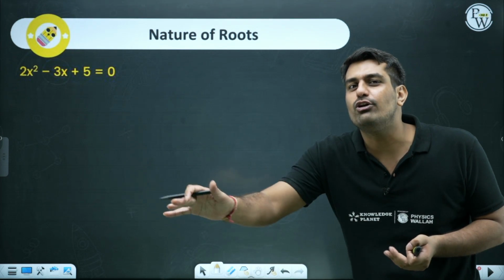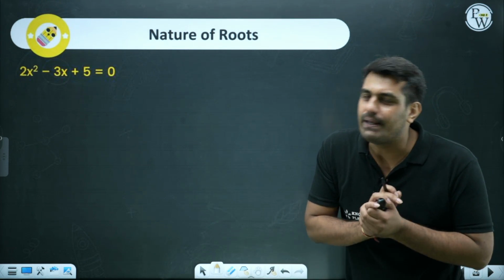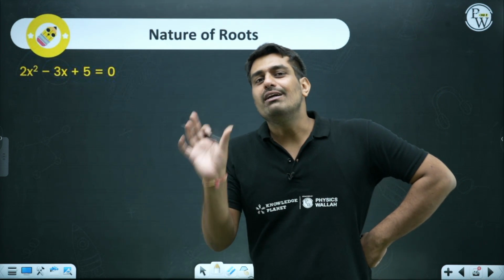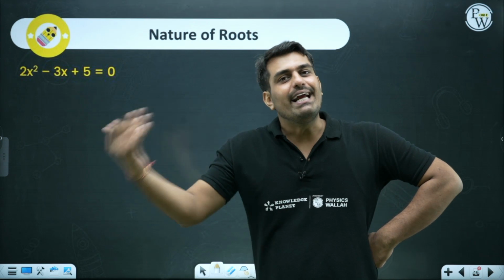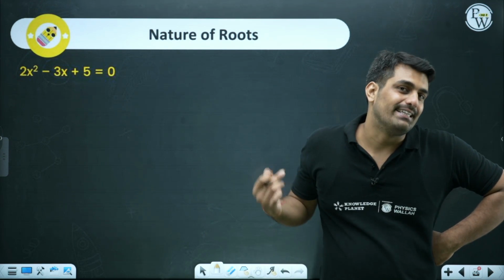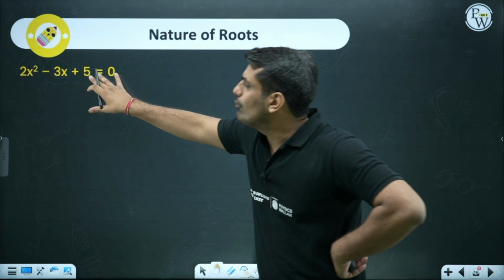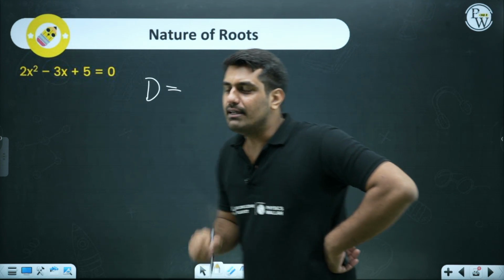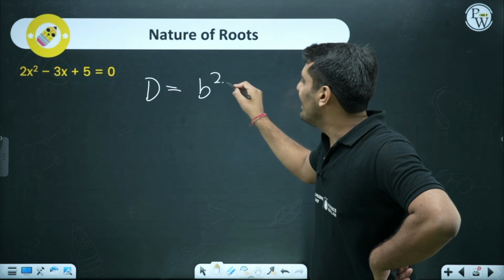Roots or the solution mean the same over here. So what do I mean by the nature? I told you discriminant can be positive, negative or 0. The value of discriminant will decide many things. How? When we calculate this particular equation, we'll start with the value of discriminant, b square minus 4ac.